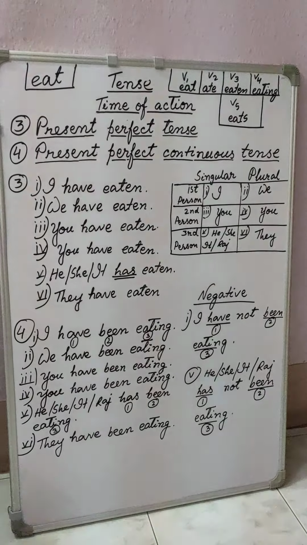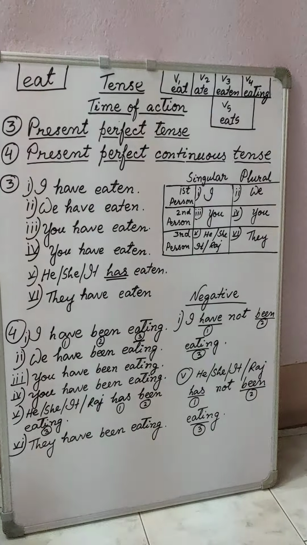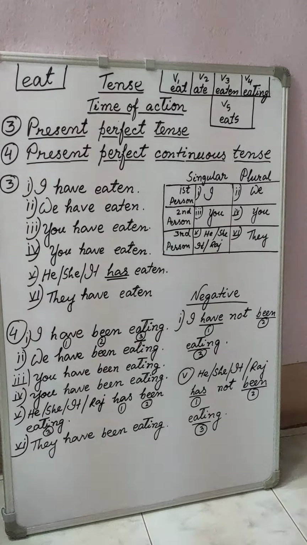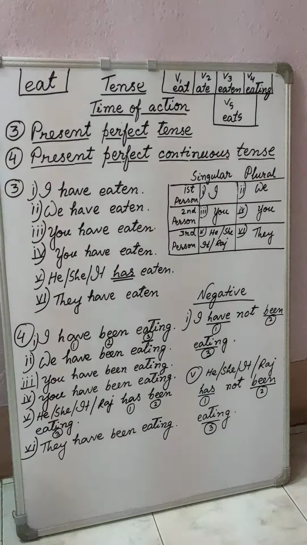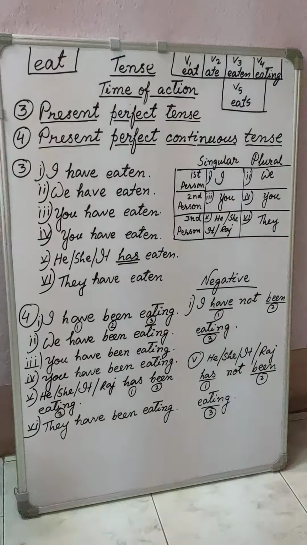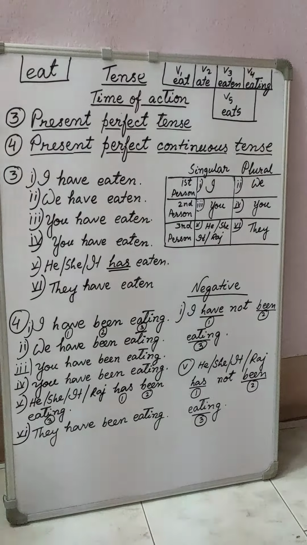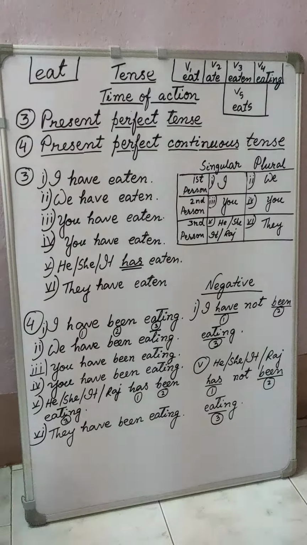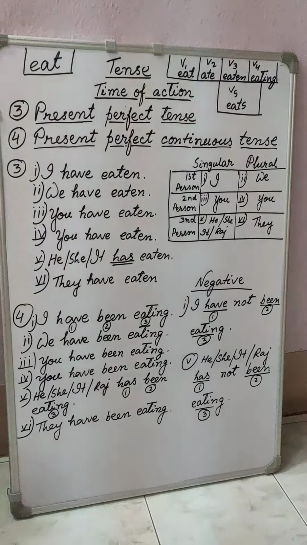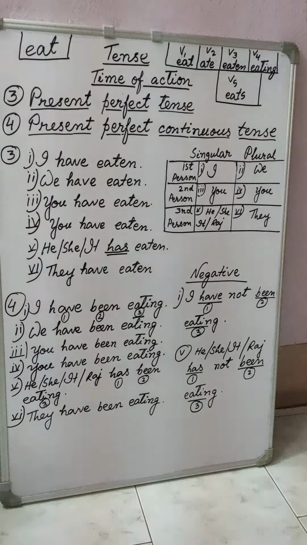So I have eaten, and there you see that singular and plural, a total of 6 types of pronouns are there, and the others I already told you, all the nouns are third person. So now what you have to do: I have eaten means you have completely eaten, and just now you have eaten something. Then we have eaten, you have eaten, you have eaten, he, she, it has eaten.